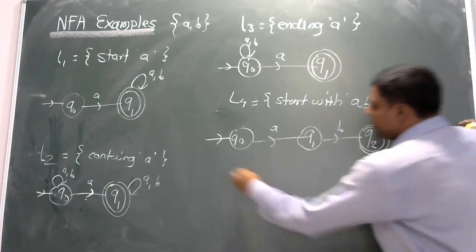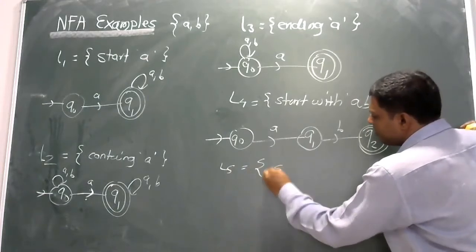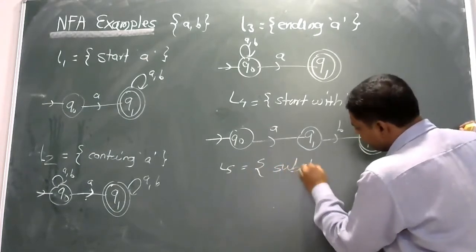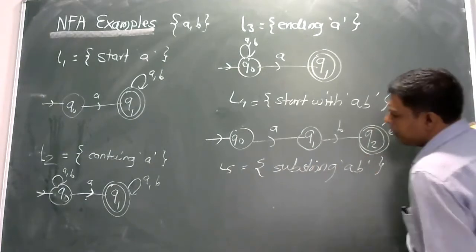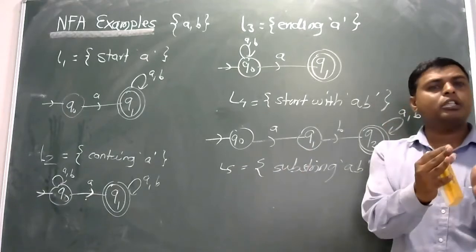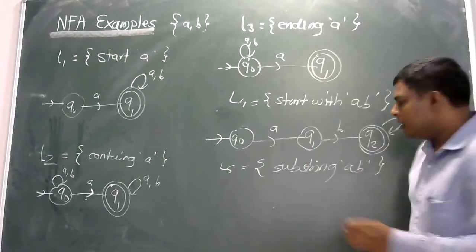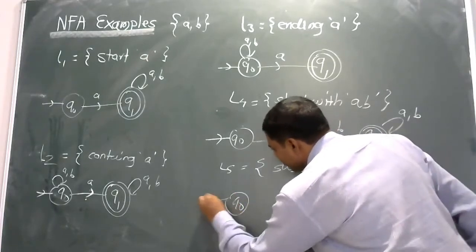Then next combination L5 as substring AB, having the substring AB, so starting with anything, ending with anything, in between that having A and B as a substring. So Q0